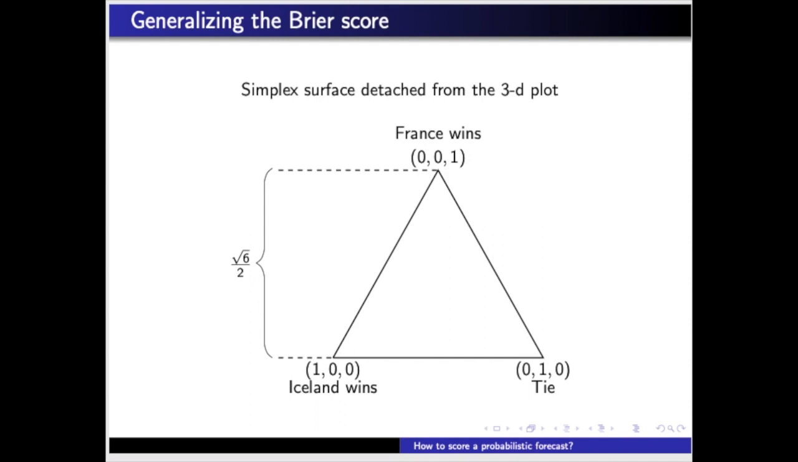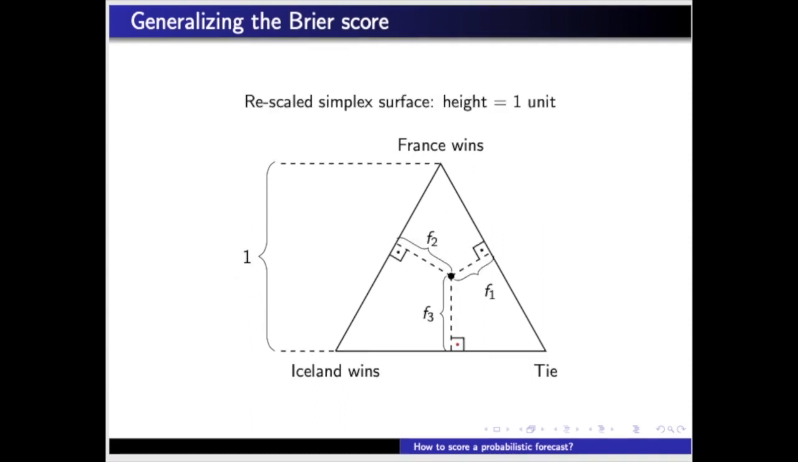The triangle representing the simplex may be rescaled to have a unit height, so that each valid forecast is such that the sum of the three heights from the forecast to each of the sides of the triangle is 1. This means that each height represents the probability assigned to the result represented by the vertex opposing that height.